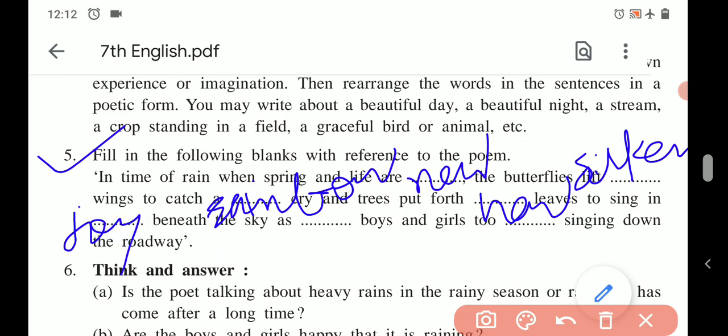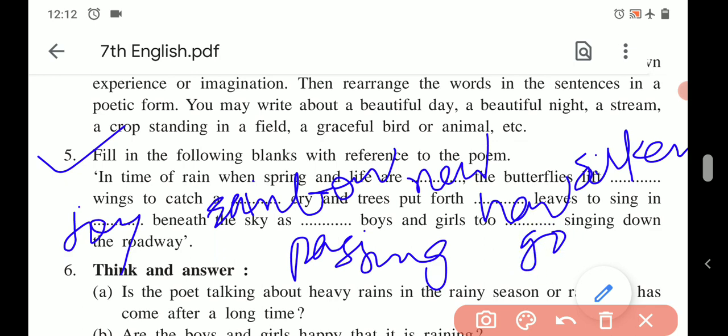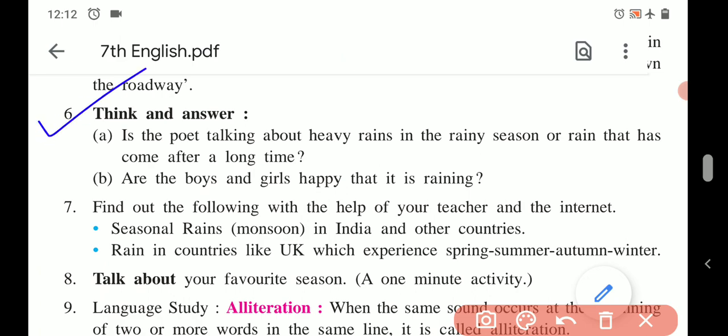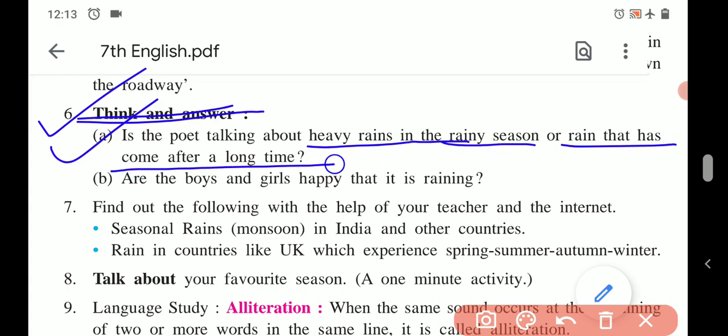Beneath the sky as passing boys and girls go singing down the roadway, right? So this is the complete answer. Now let's think of the next question, next activity, think and answer. First, is the poet talking about heavy rains in the rainy season or rain that has come after a long time? So the greenery we see on the ground after the first rain, right?